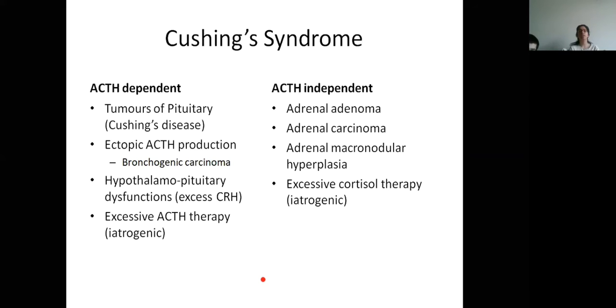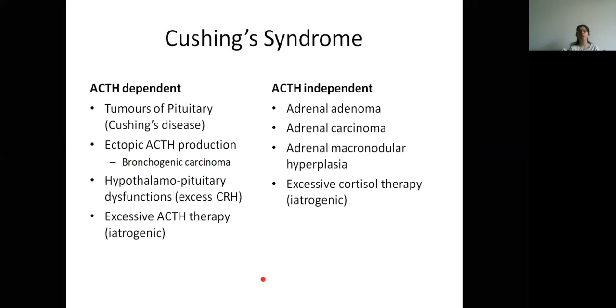Now this Cushing syndrome is of two types, ACTH dependent and ACTH independent. So when we talk about ACTH dependent, it means that the excess of cortisol is occurring because there is excess synthesis of adrenocorticotropic hormone from the anterior pituitary. So this will occur if there is a tumor of the pituitary. This is known as Cushing's disease.